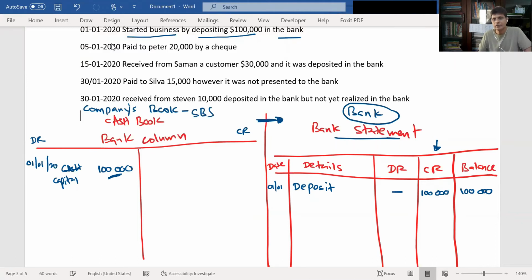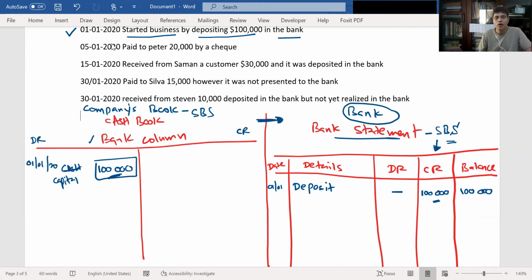So this is the bank statement for SBS from the bank's point of view. What the bank does is credit the SBS account and debit the bank cash book. Okay, the first entry is done. I hope it is clear, because it's a liability, whereas here it's an asset.